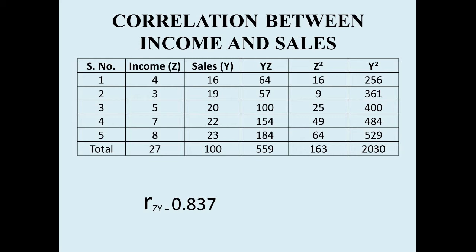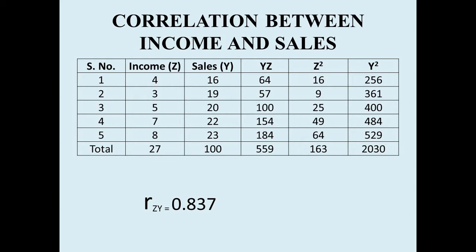So income is z, and we have to find the correlation between z and y. So yz we have shown, where income is z. Here 4 into 16 is 64, 3 into 19 is 57, 5 into 20 is 100, like that. That is y into z. Then we have z square. We have to square z, that is income. 4 square is 16, 3 square is 9, 5 square is 25, like that.